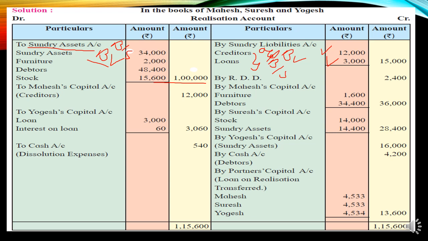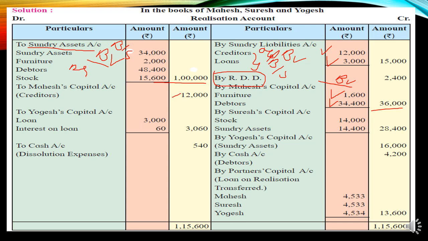So Mahesh is taking an RDD. It was given on the asset side, but it's a provision on the asset. If the asset is on the debit side, the provision will be written on the credit side as per the book value given on the balance sheet. After that, the adjustments start: Mahesh is taking the furniture at 1,600. He is taking the debtors at an agreed value of 34,400, so total 36,000. Mahesh was also ready to pay the creditors.